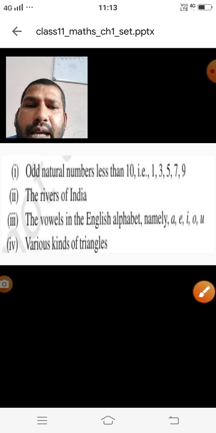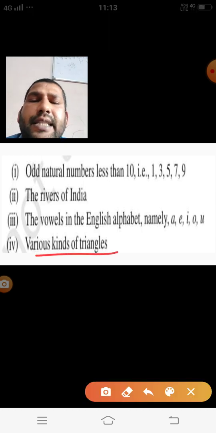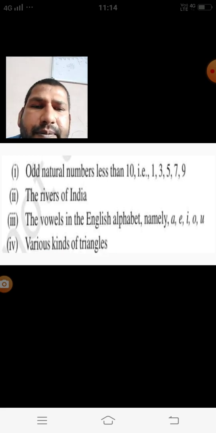The fourth one, we have various kinds of triangles. On the basis of sides and angles, we have a collection of triangles. On the basis of sides, we are getting equilateral, isosceles, and scalene triangles. On the basis of angles, we are getting right angle triangle, obtuse angle triangle, acute angle triangle. It means we are getting the collection of triangles, various kinds of triangles, and that is also a set.